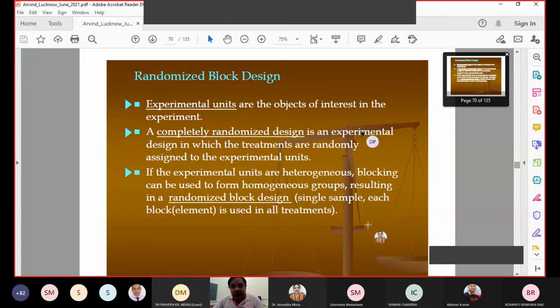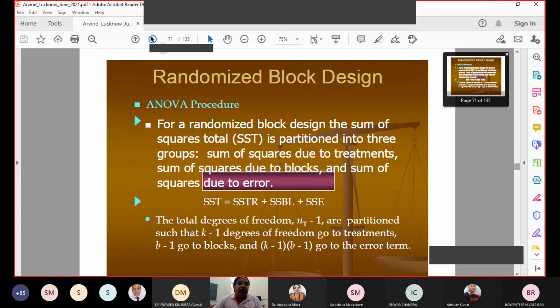We do the same replication and the same randomization, but now there is another source of variation, which is due to the blocks, because blocks have their own variation. So we are going to take account of the variation coming due to the blocks. Experimental units are the objects of interest in the randomized block design. The completely randomized design you already know. The experimental units are homogeneous in the previous one, but in the next one they are not going to be homogeneous.